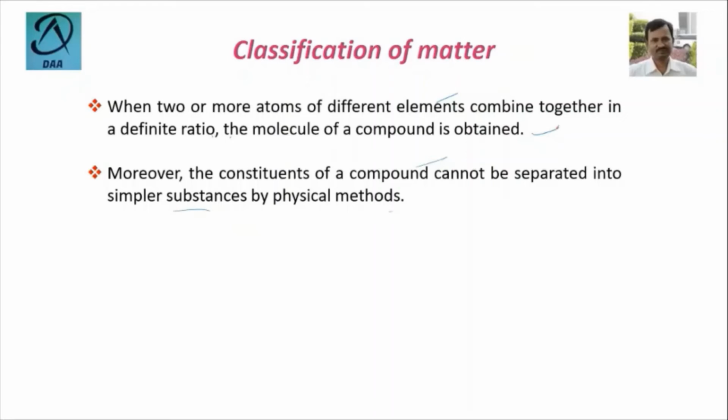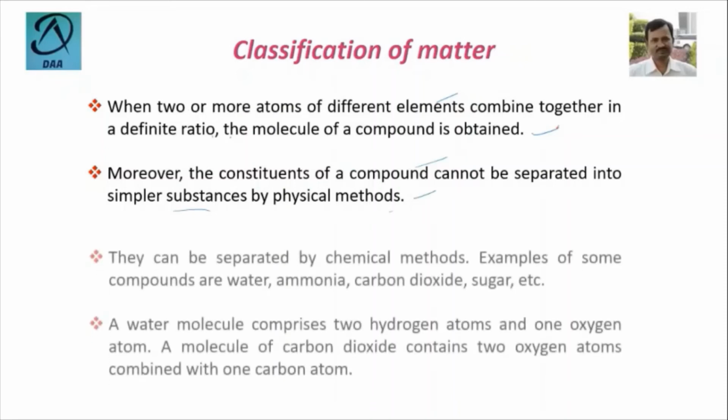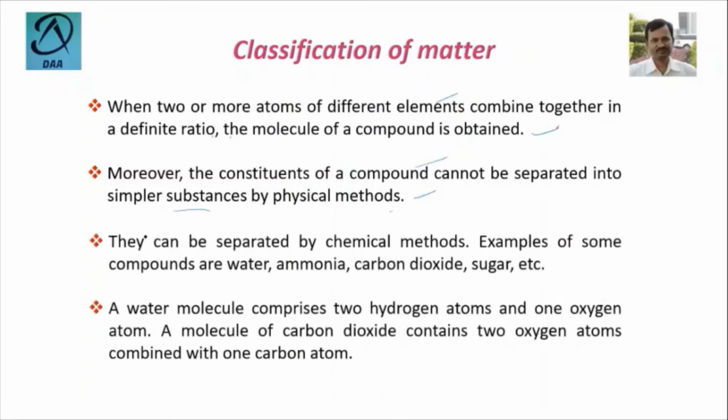And that is the difference between a pure substance and a mixture. In a pure substance, you cannot separate the constituents by physical methods, but in a mixture you can. The constituents of a pure substance can be separated by chemical methods, and for a mixture by physical methods.